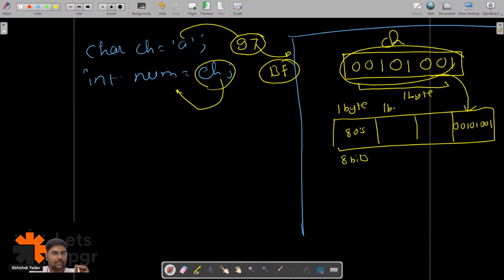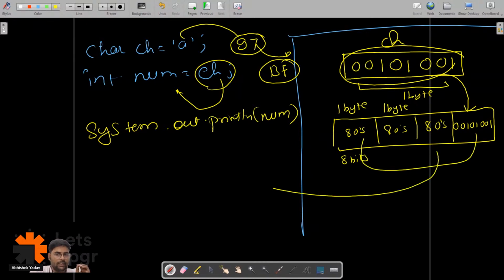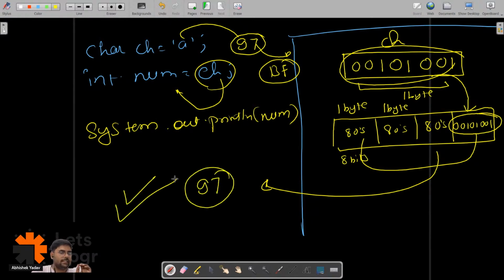Similarly, this is also a 1 byte block, 8 zeros will be here, and 8 zeros will be here. After that, we are printing the value of num, system.out.println num. So I will take the data out from the container and convert it, and I know this data is nothing but 97. That's why I'm getting 97 printed on the output screen.